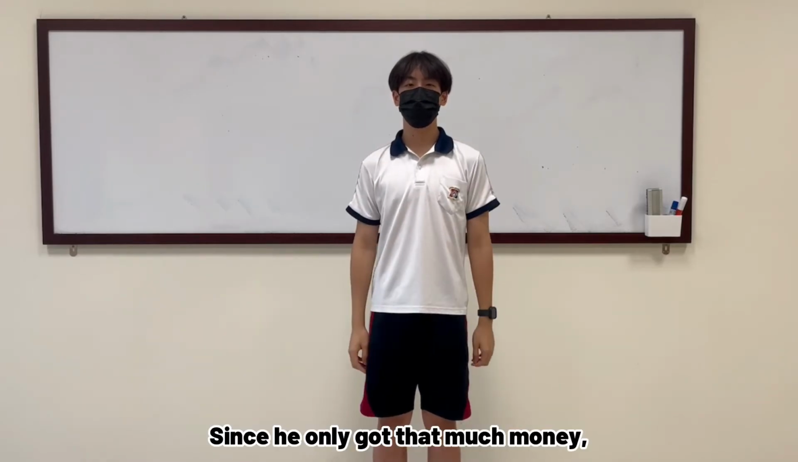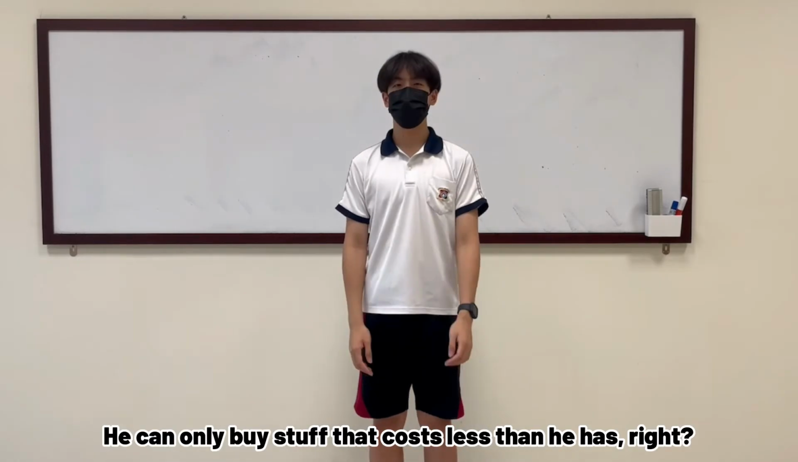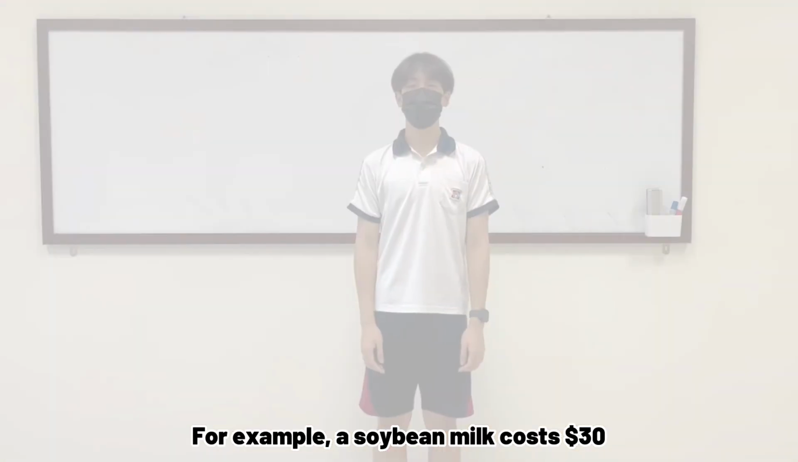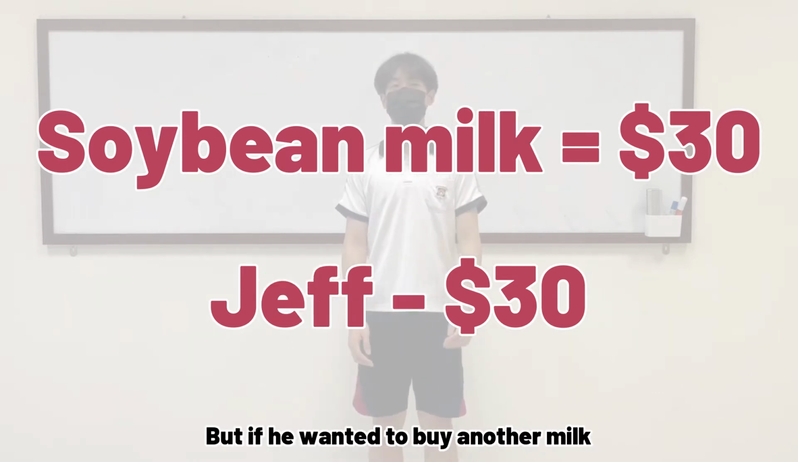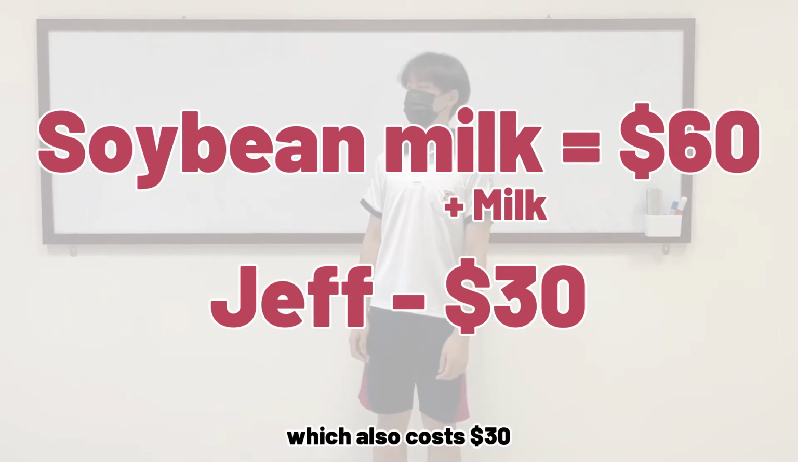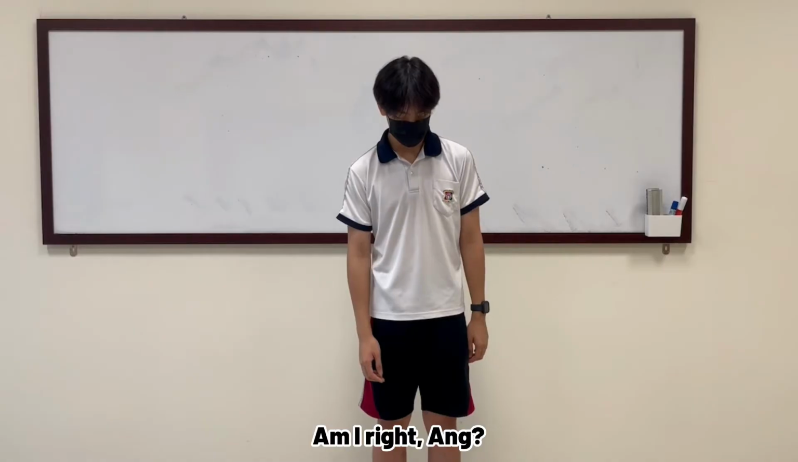Nothing has an unlimited number of things, so that includes the $30 Jeff had when he bought his drinks. Since he only got that much money, he could only buy stuff that cost less than he had, right? For example, a soybean milk costs $30, and Jeff had $30, so he could obviously buy it. But if he wanted to buy another milk, which also costs $30, he simply can't. Am I right, Ing?